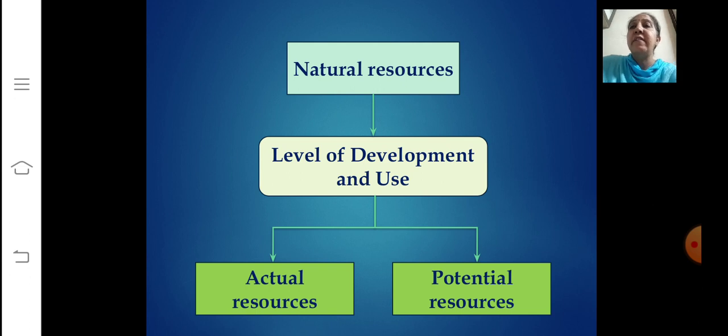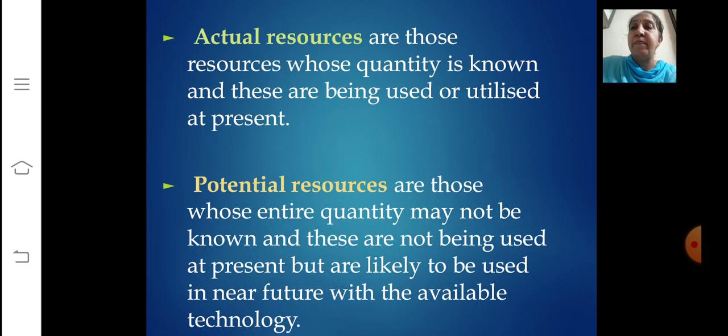Now, natural resources are classified into different groups. I told you it depends upon their level of development and use. On that basis they are divided into actual resources and potential resources. Now, let's try to understand the meaning of this. What are actual resources and potential resources?